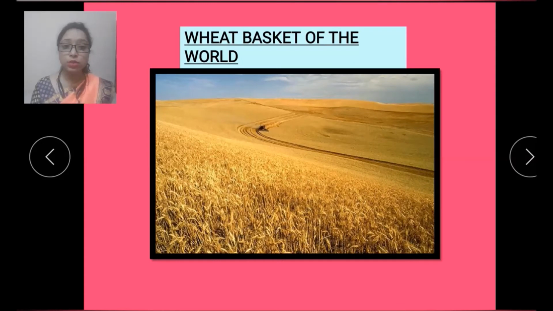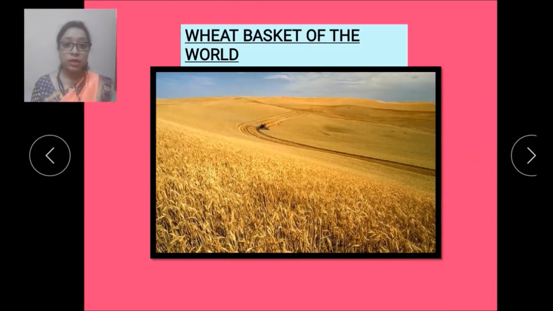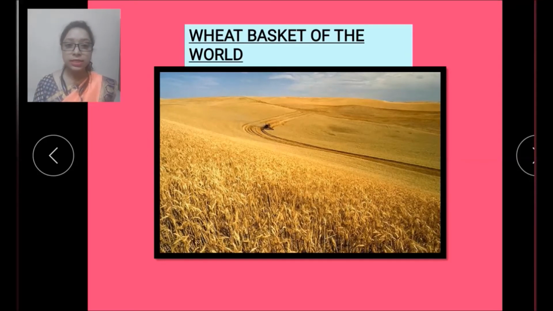And it makes the United States of America the largest producer of wheat in the whole world, because the land is fertile and it is getting water in plenty from the Mississippi and Missouri rivers. That is why wheat is grown in large quantity in this region, and that is why it is called the wheat basket of the world.